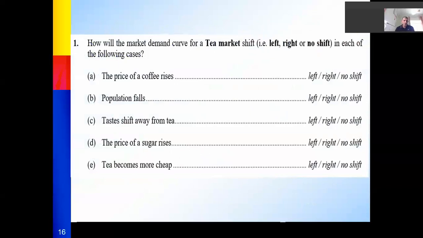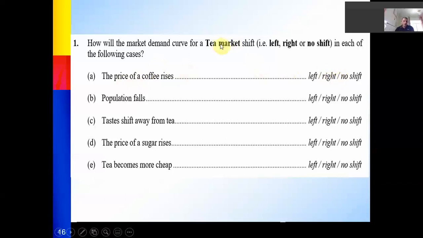Now, let's practice this. Will the market demand for the tea market shift left, right, or no shift in each of the following cases? I'm talking about the tea market. If the price of coffee rises, and coffee is a substitution good, I mean you can substitute coffee for tea, what will happen? The relation between tea and coffee is positive. So if the price of coffee rises, you will buy more units of tea. So going to the right, shift to the right.